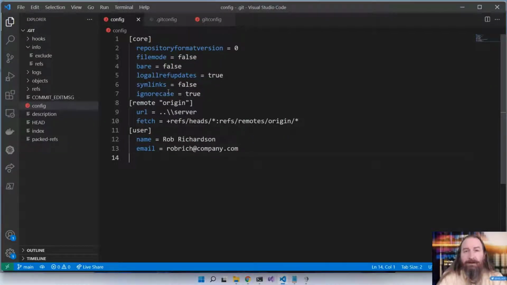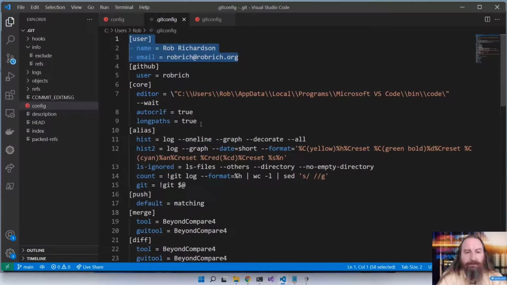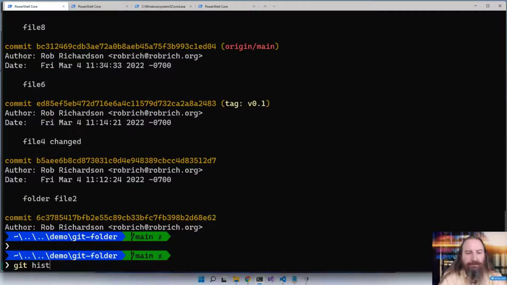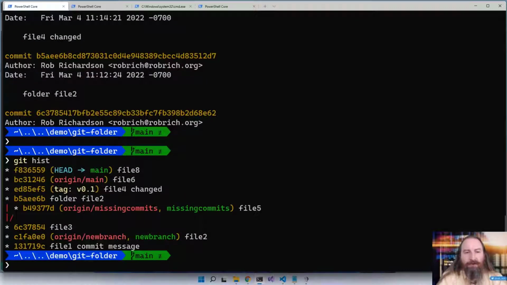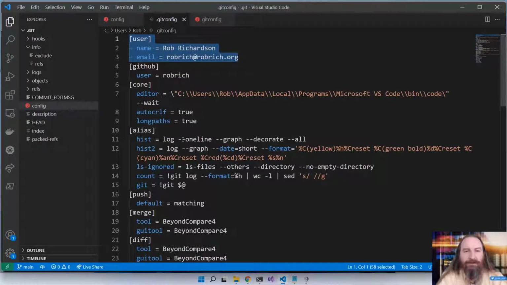Now we can set a lot here in this config file. Any setting in Git we can override here. So for example, I have some interesting things. git log --oneline --graph --decorate --all. That's a mouthful to remember. So I've taught myself that I can use git hist to accomplish that. Git hist, and it will just do all of that really nicely. Now that's an alias that I have set up on my local machine. I can't share that with the rest of the team, but if they put aliases in their .gitconfig, then that can work out well as well.